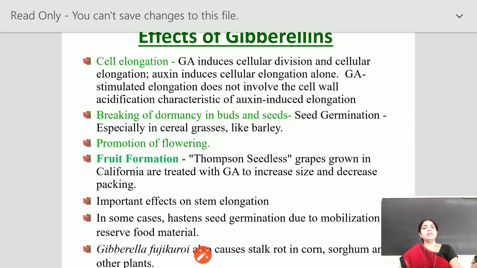Gibberellins show different effects. Effect on cell elongation: gibberellin induces cellular division and cellular elongation, whereas auxin induces cellular elongation alone. Gibberellic acid stimulated elongation does not involve the cell wall acidification characteristic. It breaks the dormancy of buds and seeds. It promotes flowering and formation of fruit. It has an important effect on stem elongation.